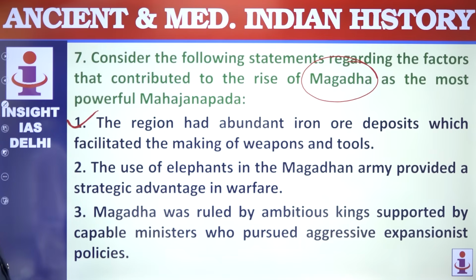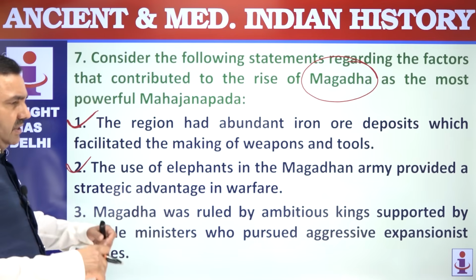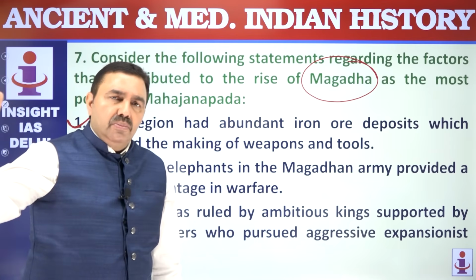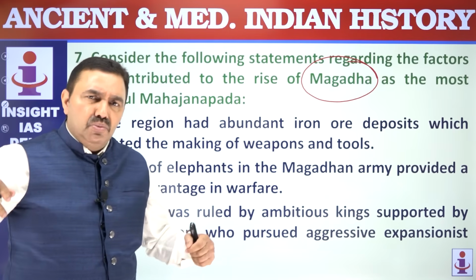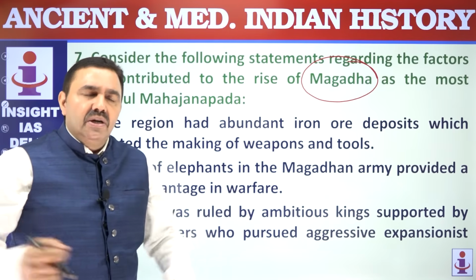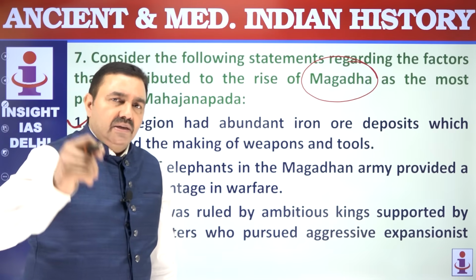The use of elephants in the Magadhan army provided a strategic advantage. Elephants were like tanks of today's times. So Magadhans were having elephants because elephants were found in the forests of eastern India. So Magadhans were the first to use elephants. And when the elephant army of Magadha used to march, the trumpet, the sound of elephants used to terrify the enemies, and most used to run away. That was the key to the success of Magadhan imperialism.